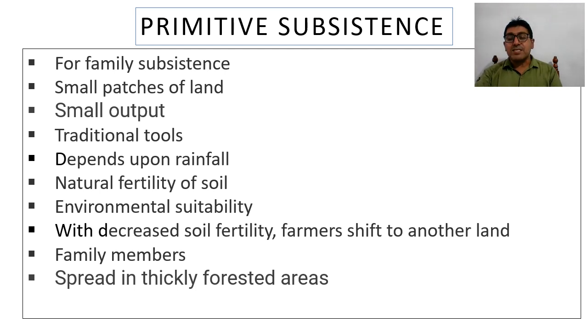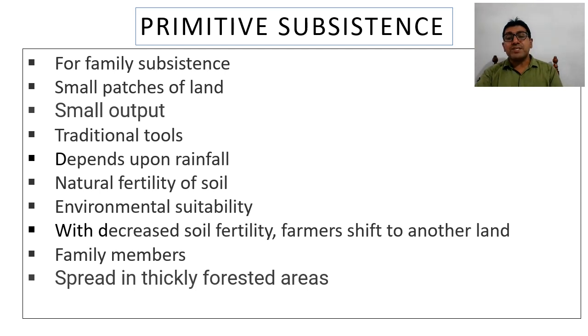Next, this type of farming depends on rainfall only. Farmers don't use any means of irrigation. During the rainy seasons, they sow the seeds, and then they just look after their crops from the animals, and then they harvest to get the food materials. So they don't use any kind of irrigation facilities.